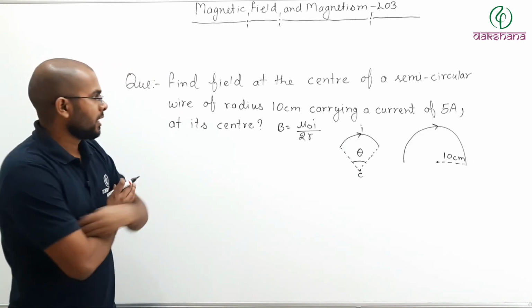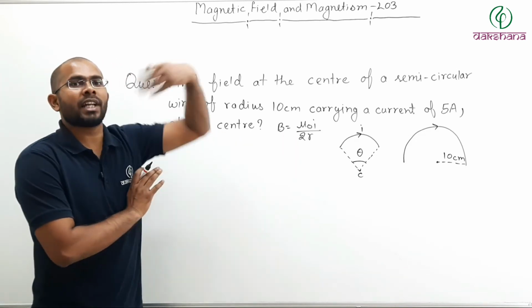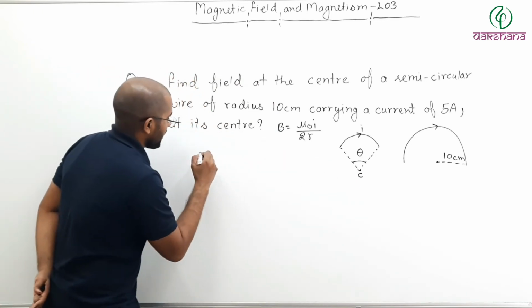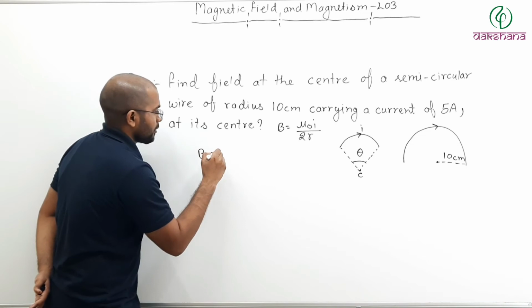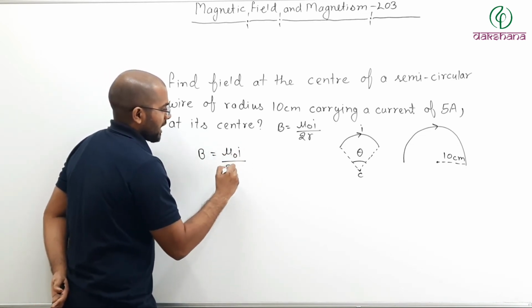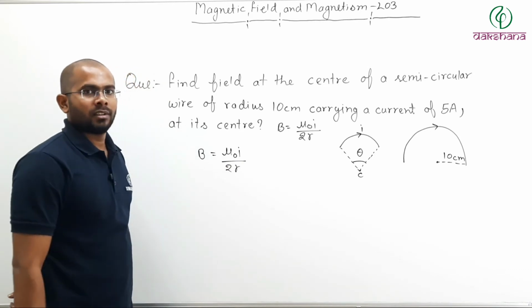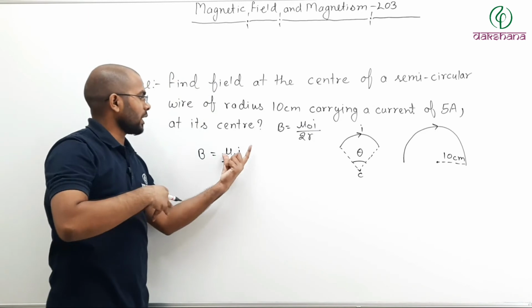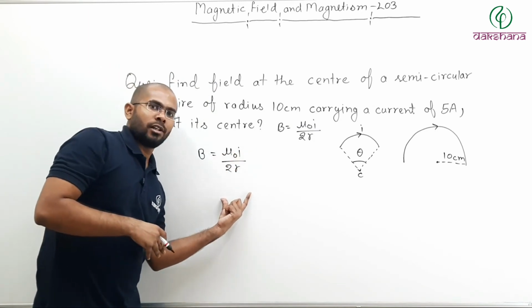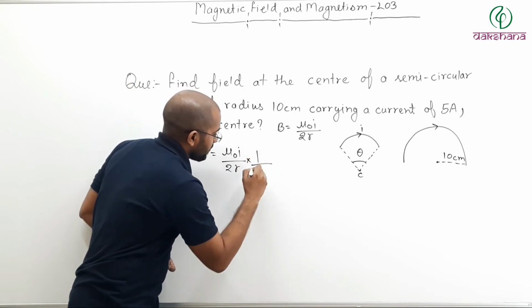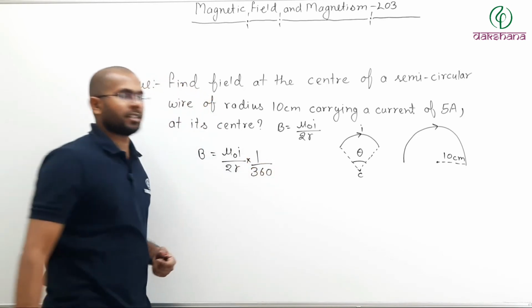This is the field due to the entire loop. So the field due to this arc may be written as B equals, due to the entire loop, mu naught I by 2R. So due to, let us say, 360 degrees it is this. Due to 1 degree it will be divided by 360.